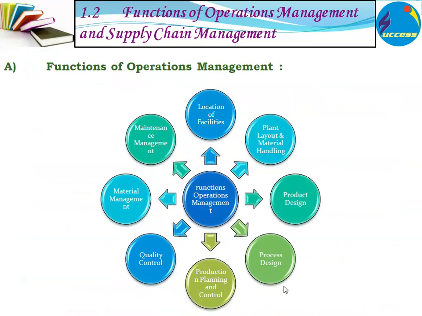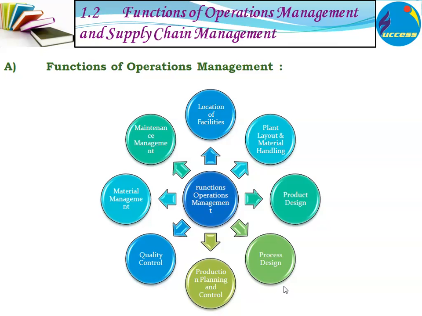These are various functions of operations management. The first function is location of facilities. So where the production department is to be, we have to decide the location. Then we have to design a plant layout and design how the material will be handled, that is material handling.